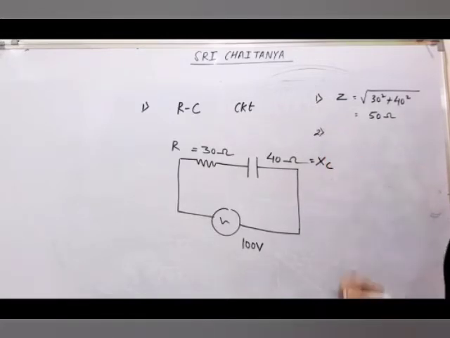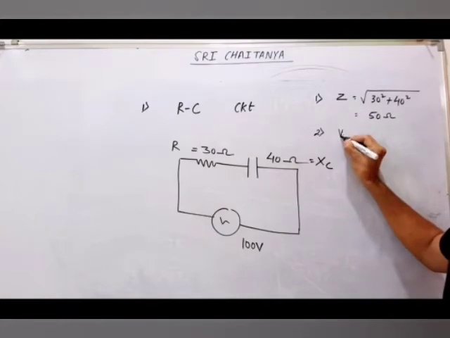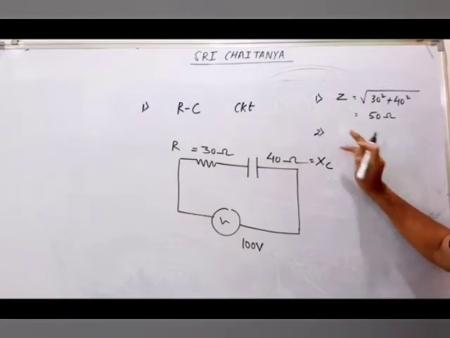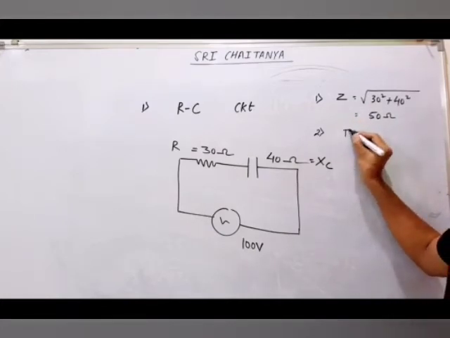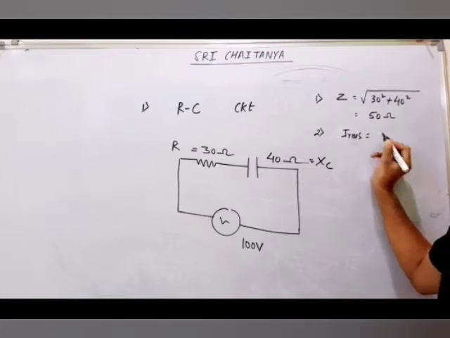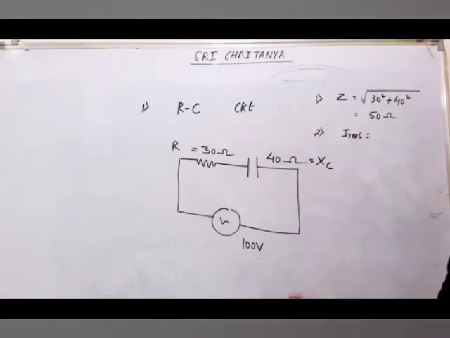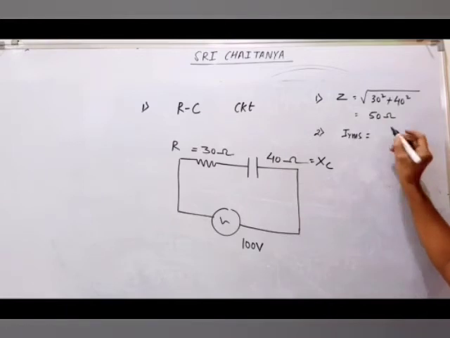Second question. Find RMS current in the circuit, IRMS. I think everyone can get. IRMS will be VRMS by Z. That will come 2 ampere.